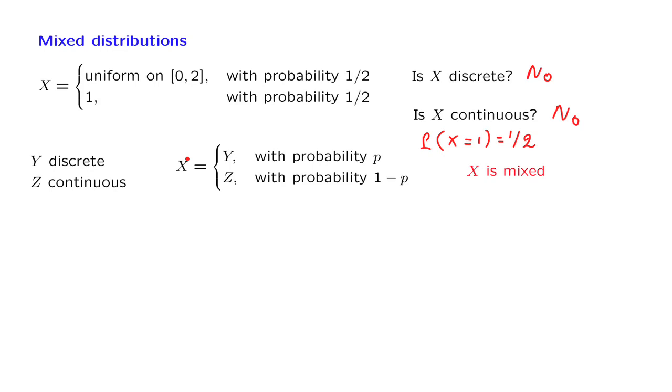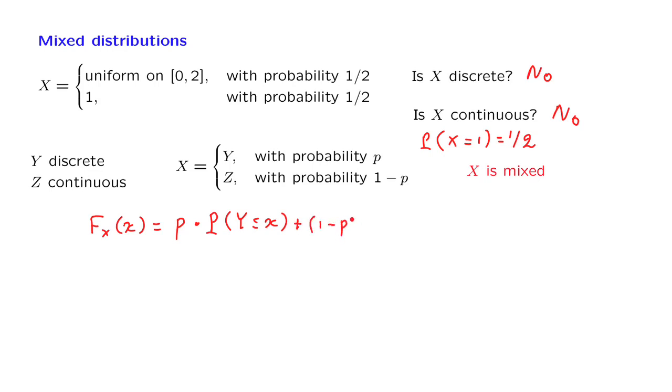We have two scenarios, and so we can use the total probability theorem and write that the CDF is equal to the probability of the first scenario, which is p, times the probability that the random variable Y is less than or equal to x. This is the conditional model under the first scenario.